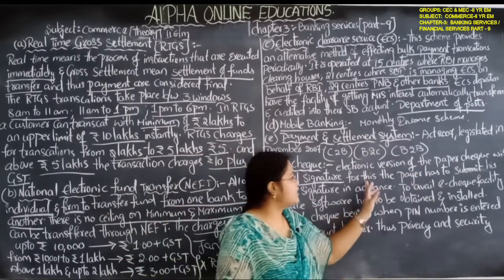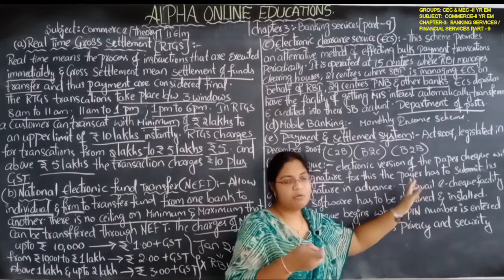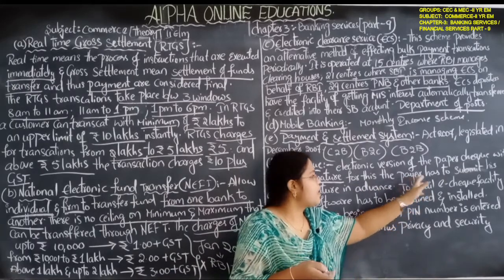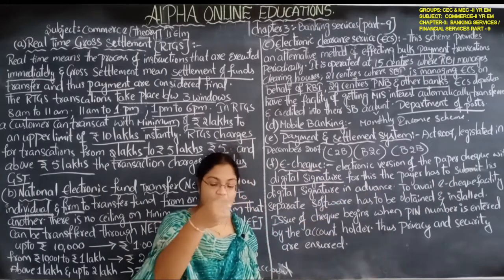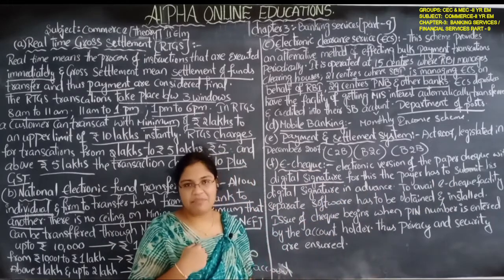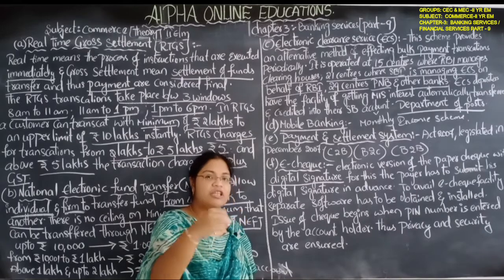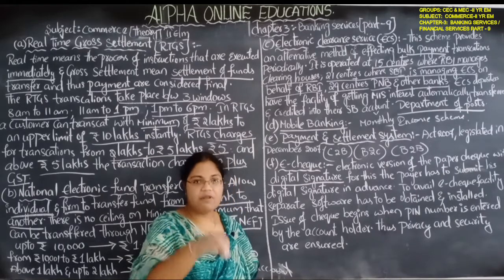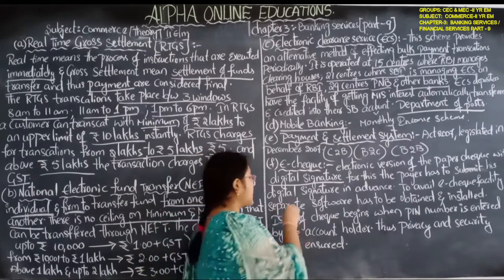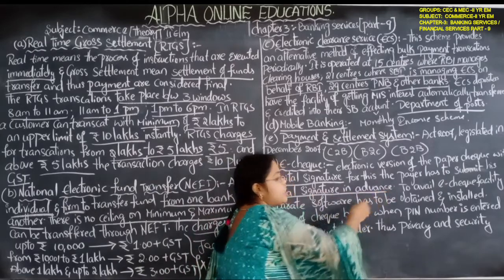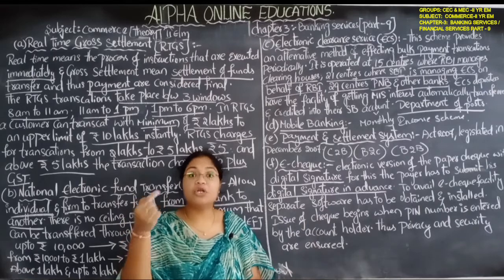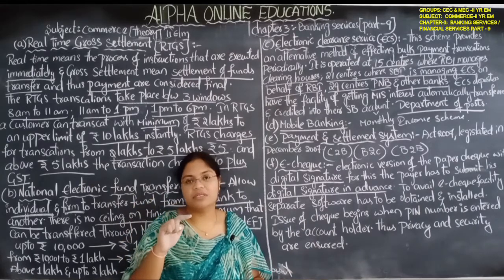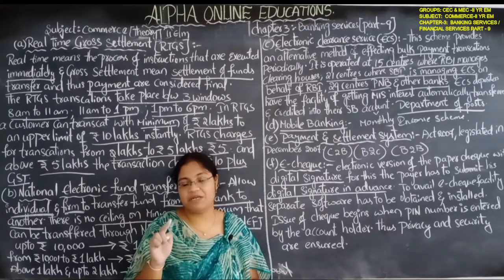For this, the payer, who is paying someone, has to submit his digital signature in advance, the one who is signing on the check. For example, I am the payer, I have to sign on the check, then only it will be valid. So before that I have to give my digital signature in advance to the bank. This is my signature, so if anyone forges my signature, the bank is not going to accept it.